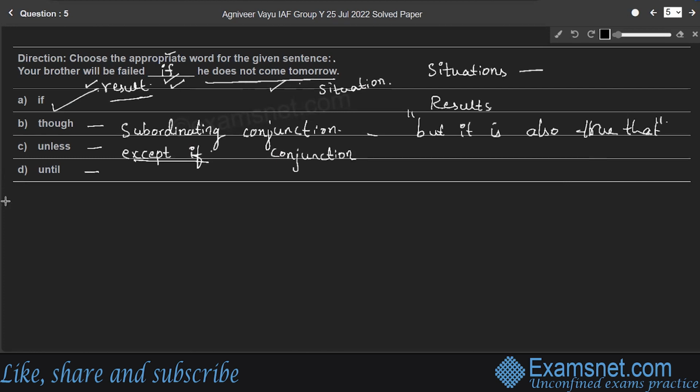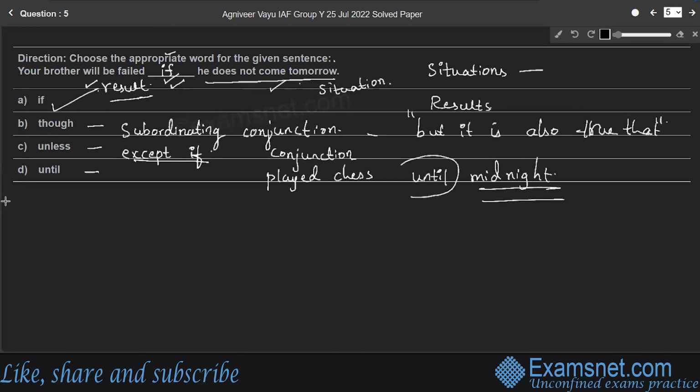Whereas the last option, until, is also a subordinating conjunction, used to connect an action or an event to a point in time. For example, we played chess until midnight. Playing chess is an action, and the point in time is midnight here.